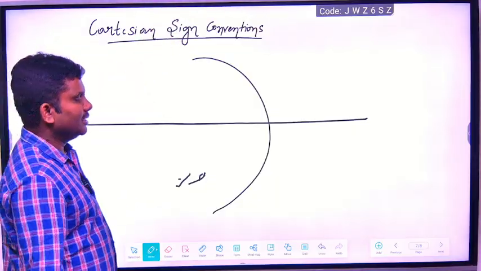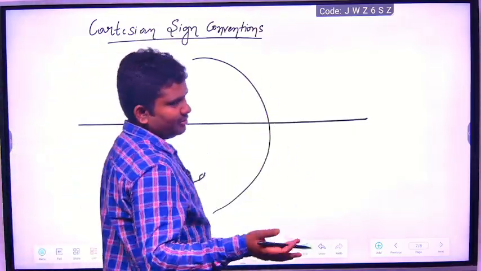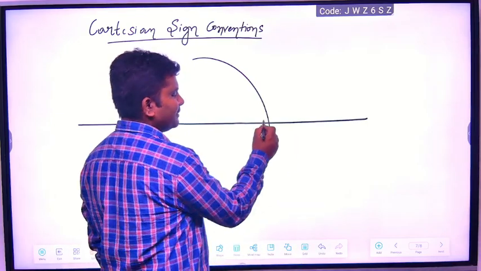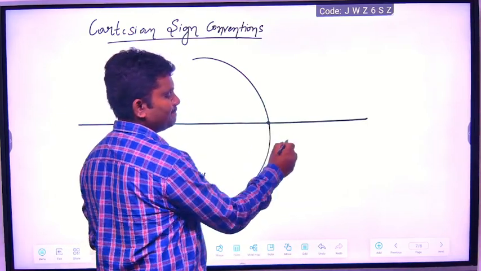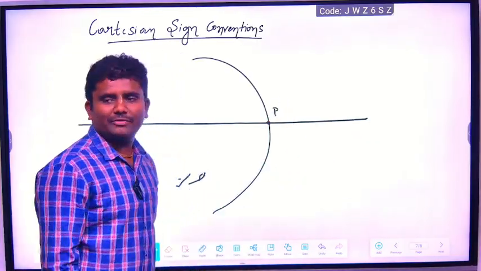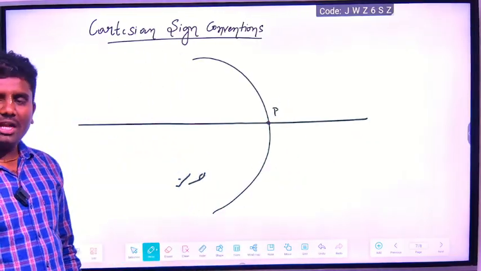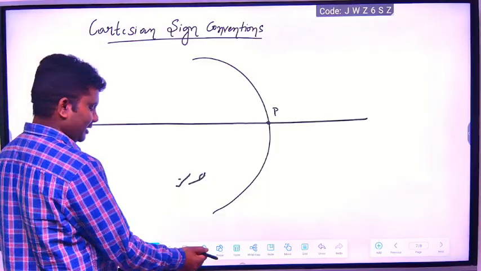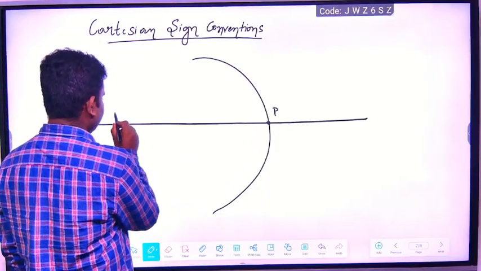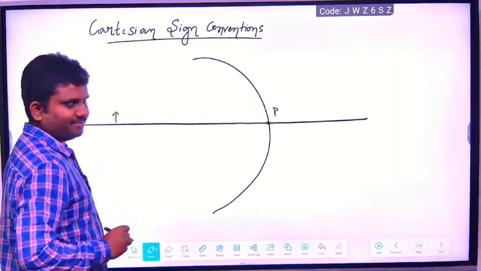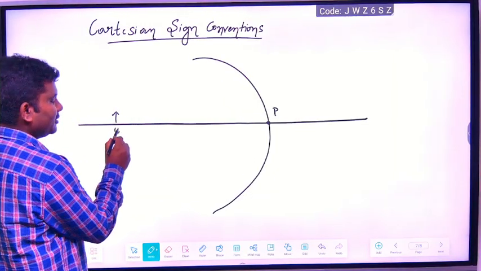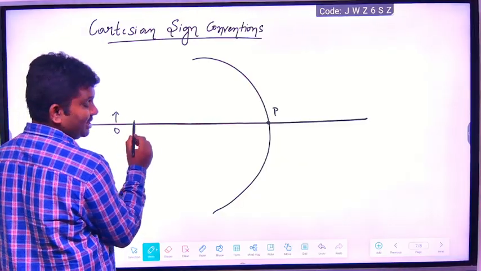So this is a mirror, whether it is a convex mirror or a concave mirror, anything is fine. What is this? Pole of the mirror, correct? Here one object is there. What is the object distance?